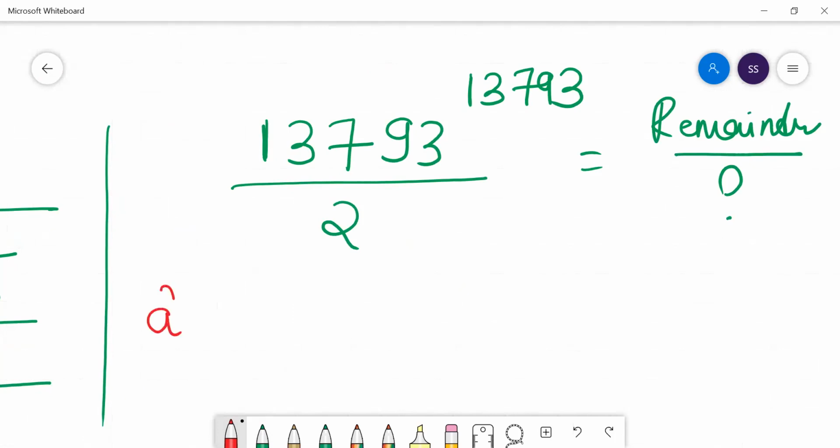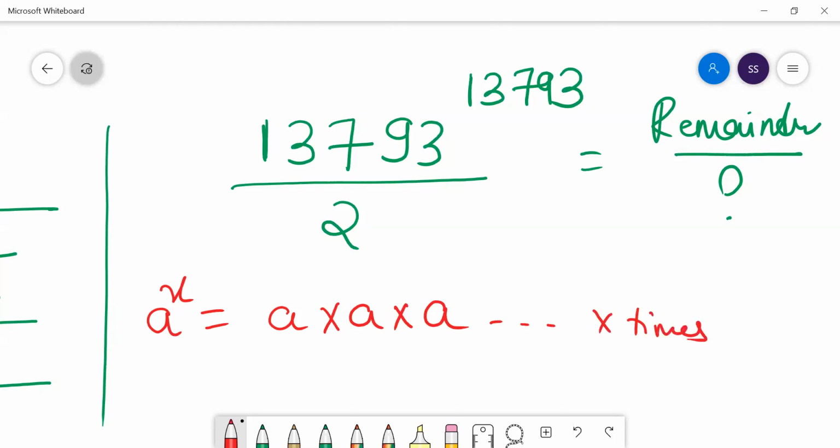So if you see a number called a to the power x, I hope you are understanding. You're writing a how many times? You're writing a x times. So this is basically a to the power x. Here the power is 13793. If your power is 13793, it means that you are writing that number 13793 to the power 13793 times, and then you are trying to find the remainder.